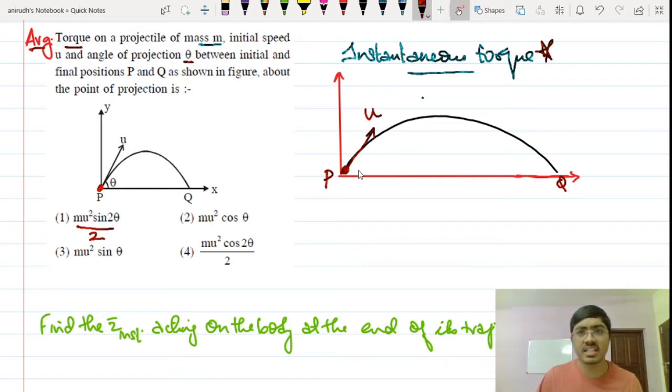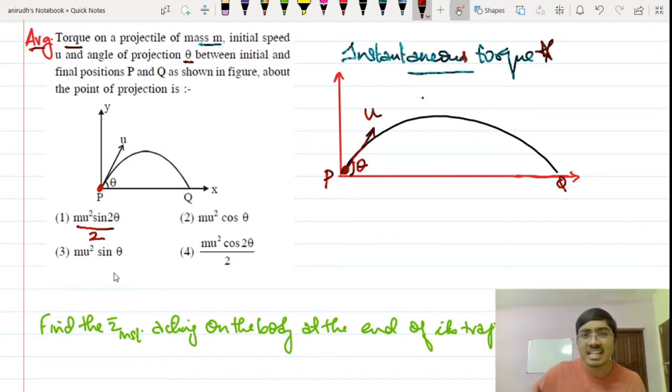So let's start our discussion with the topic of instantaneous torque. What do I mean by instantaneous torque? See, this body is projected with a velocity of u at an angle of theta with the horizontal in this kind of situation. So it is going to cover this entire trajectory like this, isn't it?